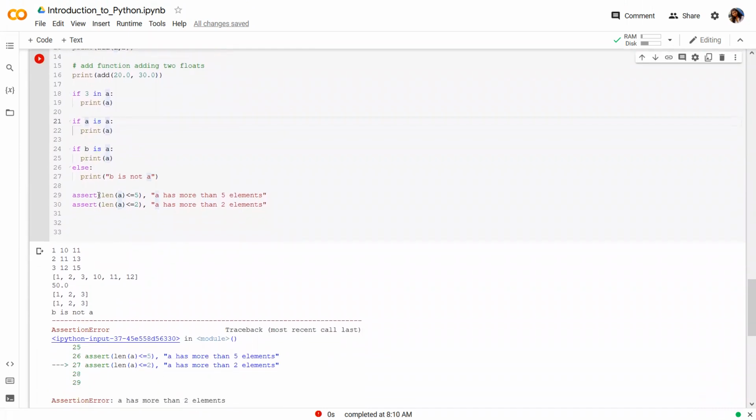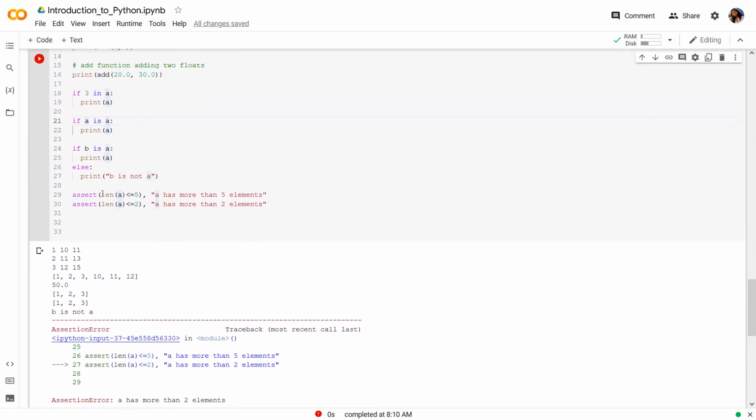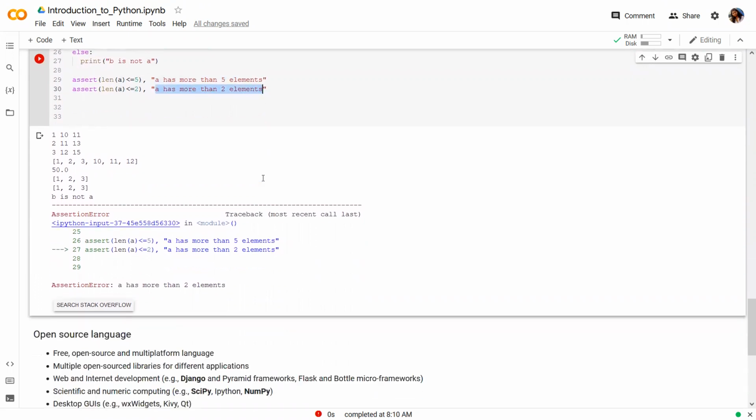We can also enforce certain conditions in the code, and if they are violated, then we can stop the execution at that point itself. For example, I write assert length of A less than or equal to 5. Length of A tells you the number of elements stored in the list A. If it is less than or equal to 5, it's okay. But if it is violated, then this message will be displayed and the program execution will come to a halt. For example, in line 30, since length of A is 3, it's greater than 2, the assertion will be violated. This message will be printed and it will throw an error.